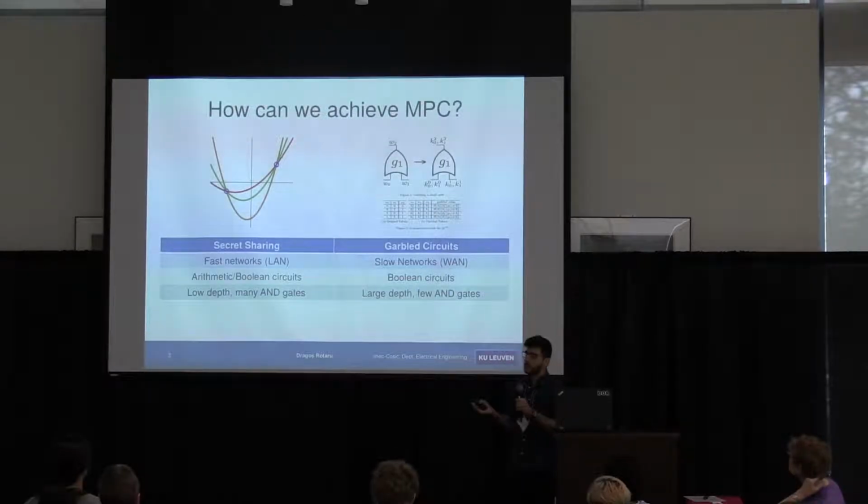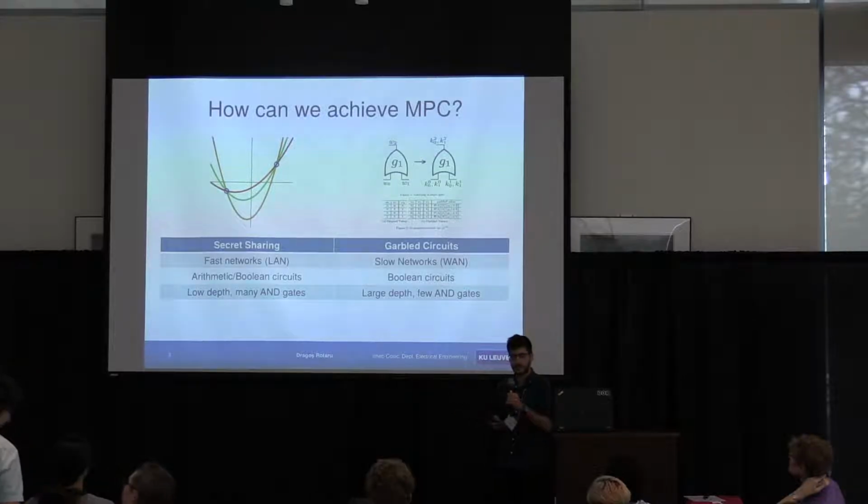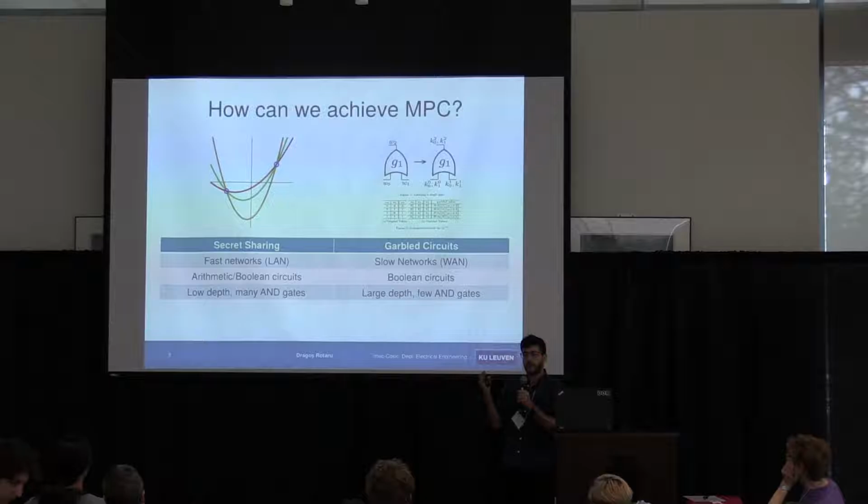Well, there are 2 paradigms. Basically, there's the secret sharing paradigm and there's the Garble circuit paradigm. Each has its own advantages and disadvantages. For example, secret sharing is good on fast networks, whereas Garble circuit is good where the latency between the computers is big.